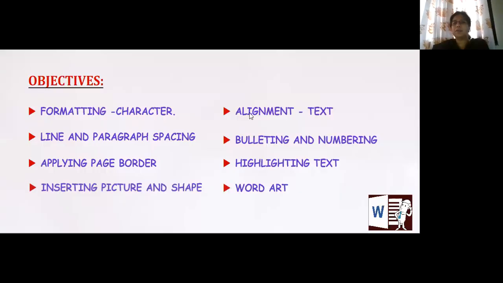With this chapter, we will be able to see what is formatting and character formatting. Then we will see line and paragraph spacing, applying page borders, inserting pictures and shapes to your text. Then alignment of the text, bulleting, numbering, highlighting text and word art. So please do concentrate. It's one of the important topics which we really need whenever we are typing any text in Word.